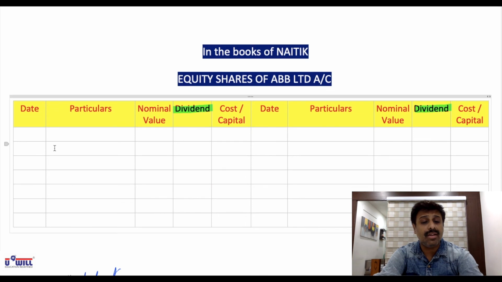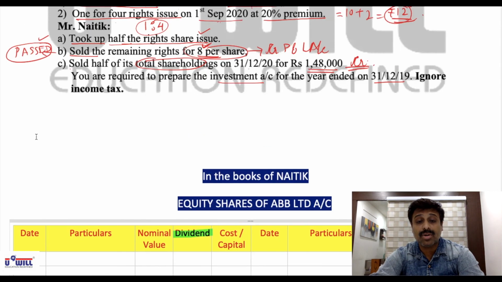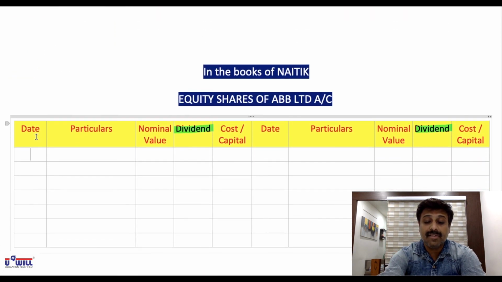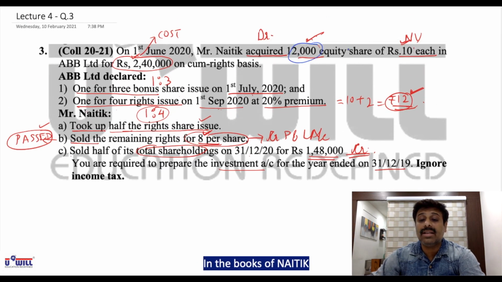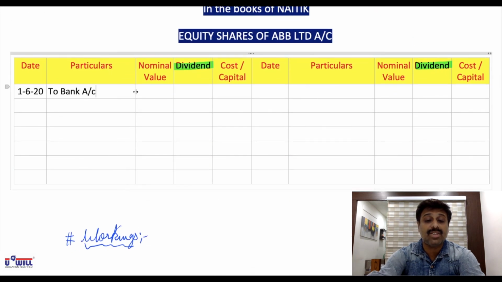Directly you can record. Why we used to make workings in debentures? Because of that interest headache. Here no interest headache is there. So directly you can write it on debit side. 1st June 2020. Purchase will come on debit side to bank account. What is the nominal value? 12,000 into 10, 1,20,000. You are acquiring 12,000 shares of 10 rupees. So nominal value 1,20,000. No amount will come in dividend column.